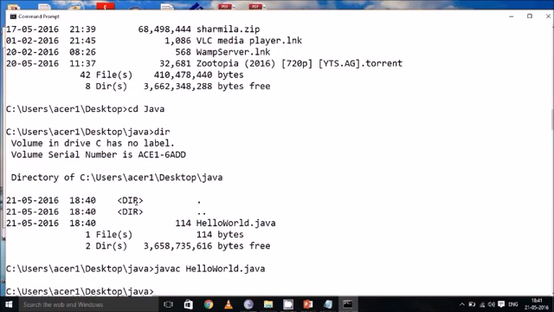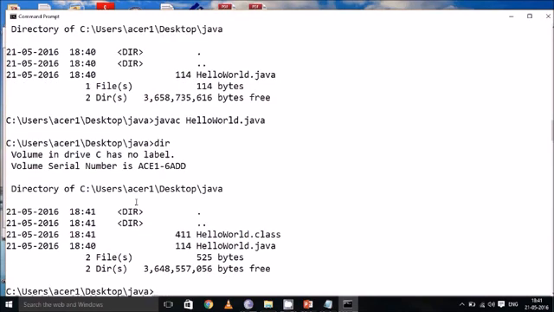When you press enter, the compilation process will be completed. Now if you view the folder, two files will be generated: HelloWorld.class and HelloWorld.java. When you compile a Java program, it creates a file called HelloWorld.class, and normally the file name is the same as the class name. Here in this case, the file name and the class name are the same, so it generates HelloWorld.class.